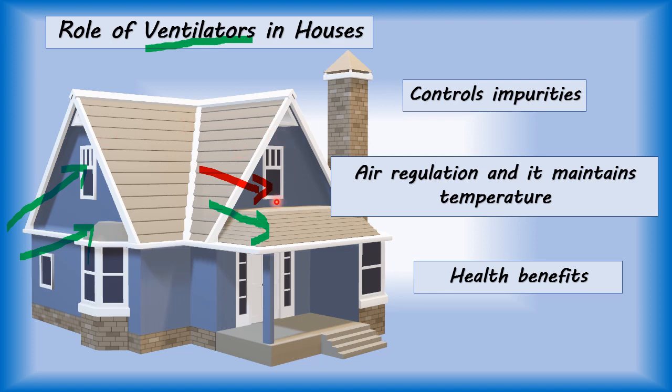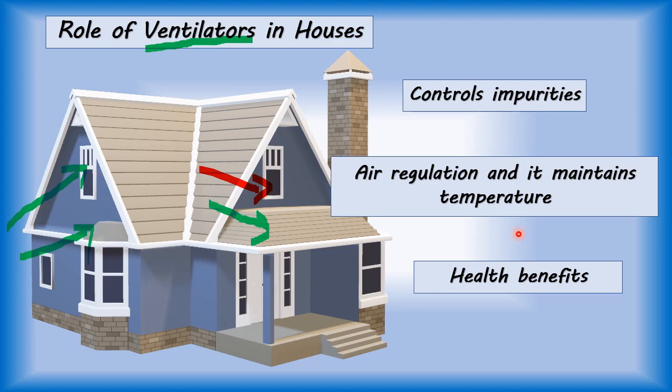A high ceiling gives enough space for air to circulate. The stale air comes out of your house from the ventilators, and from the other side fresh air enters your house. So we should have a high ceiling to maintain the temperature of our house.